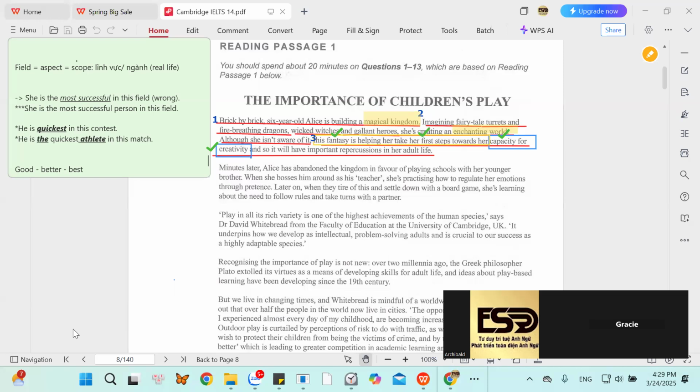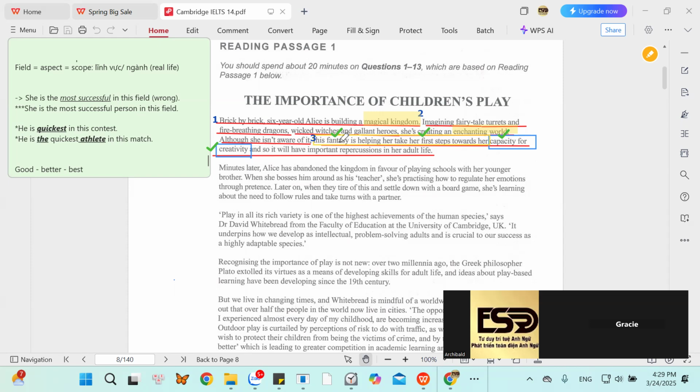She doesn't know it, but says. Once you say aware and know, the word know and the word aware are not similar in meanings. I don't know you. It doesn't mean that I am not aware of you. When I say I am not aware of the problem, it doesn't mean I don't know the problem. You don't know something, it means you have no knowledge. You have no knowledge about that thing.